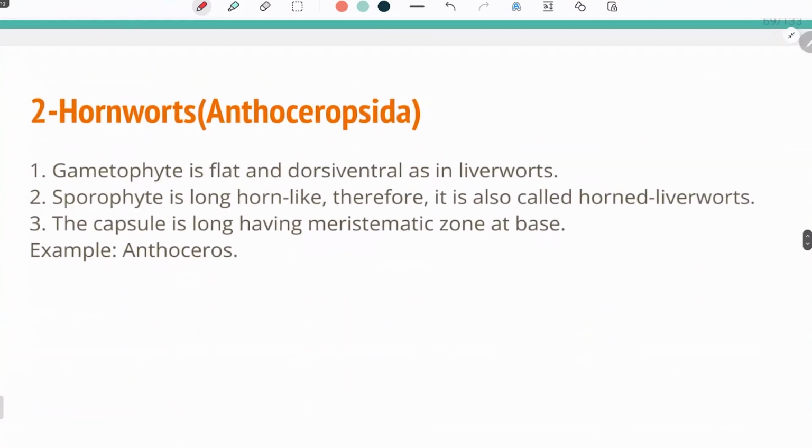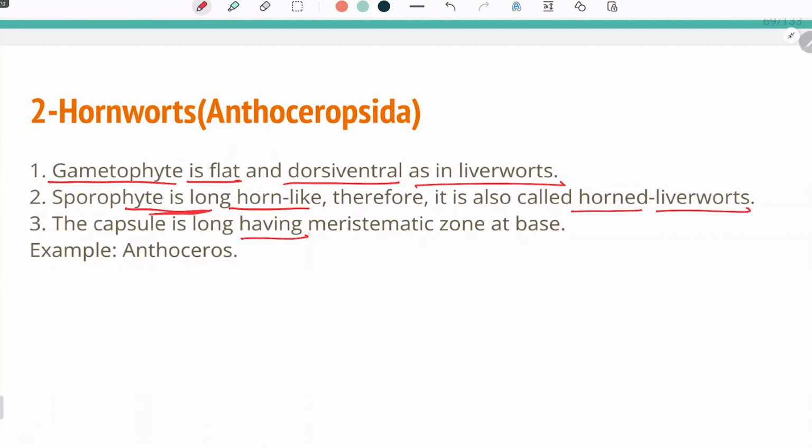Hornworts, Anthocerotopsida. The gametophyte is flat and dorsiventral as in liverworts, and the sporophyte is long and horn-like. Therefore, it is called horned liverworts. So in hornworts, the gametophyte is dorsoventrally flat, as in liverworts, but the sporophyte which is produced is horn-like, which is the main reason why they are termed horned liverworts.